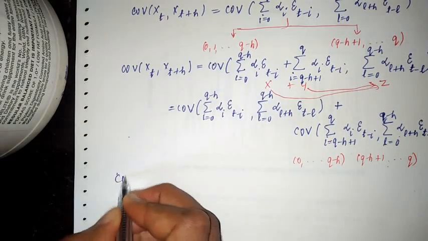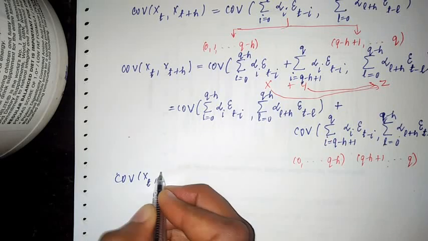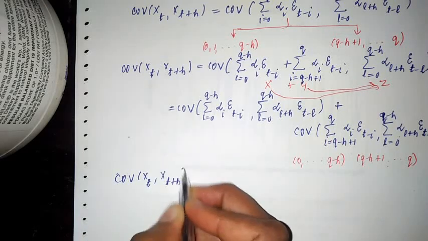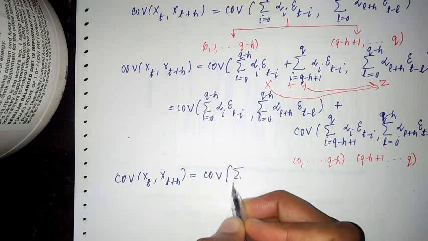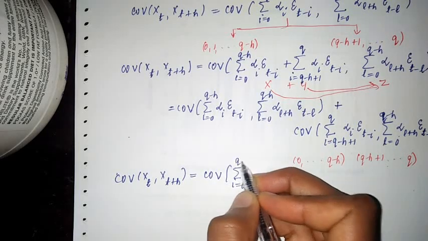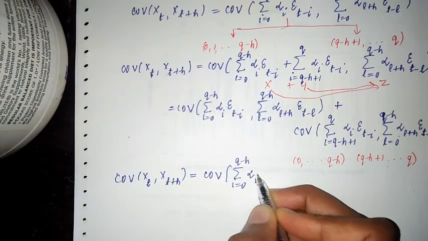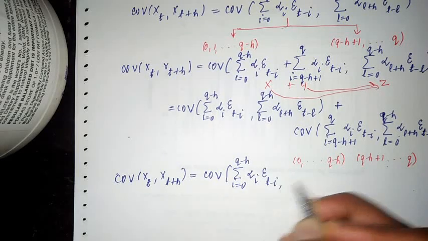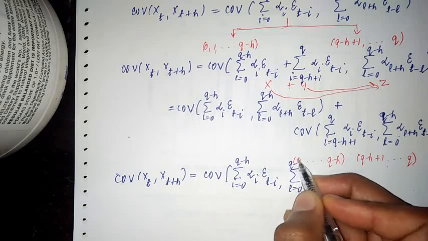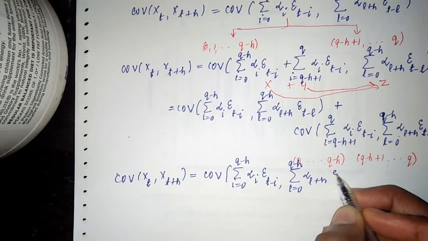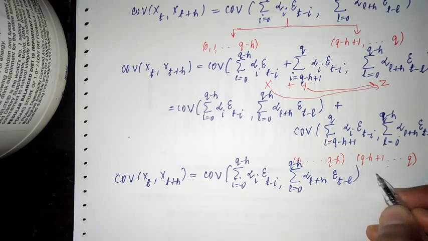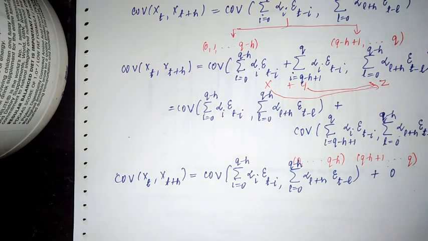So the covariance between xt and xt plus h would be the first term as it is, covariance between the summation i equals 0 to q minus h, alpha i epsilon t minus i, and the summation l equals 0 to q minus h, alpha l plus h epsilon t minus l. The second term will become 0.